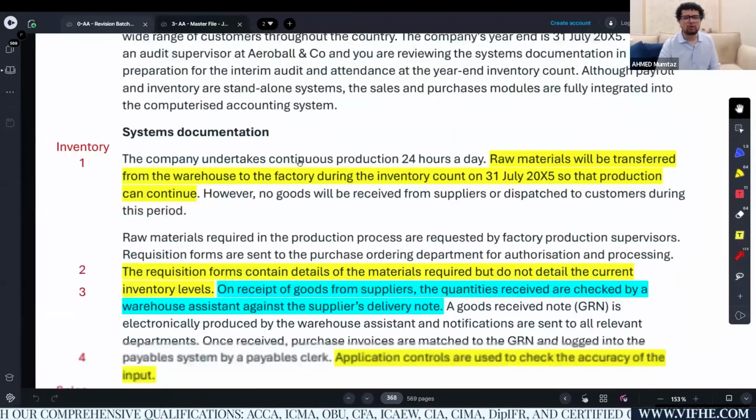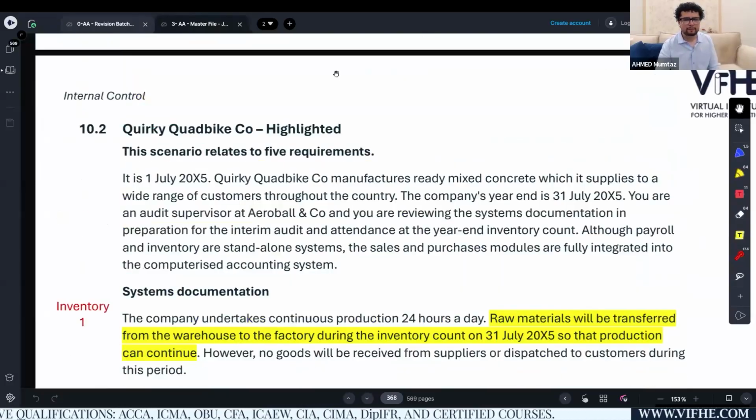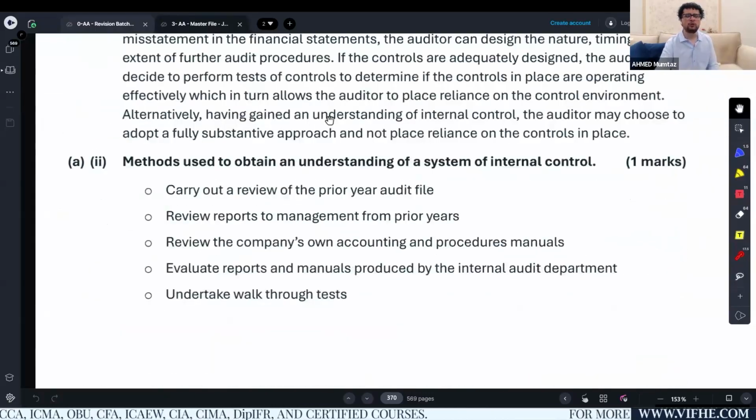Now let's check out part A, part 2 first. So as an auditor, I want to gain an understanding of the system of internal control. You can always carry out a review of the prior year audit file. Through the prior year audit file, you as an auditor will get to know what the weaknesses or problems within the control system were last year.